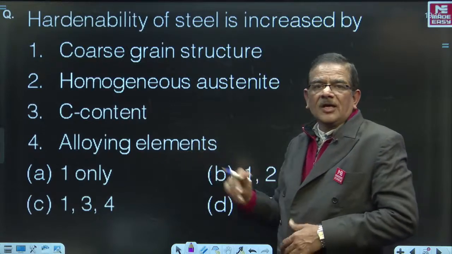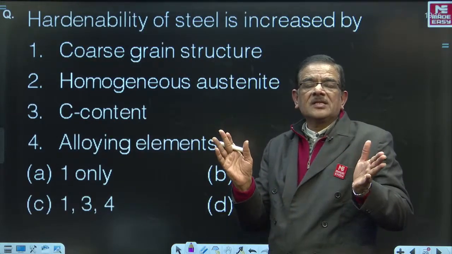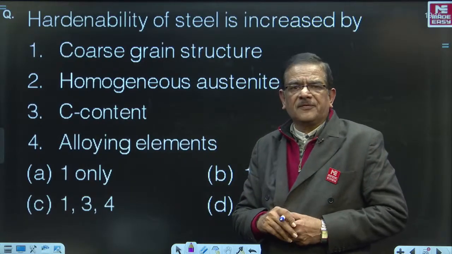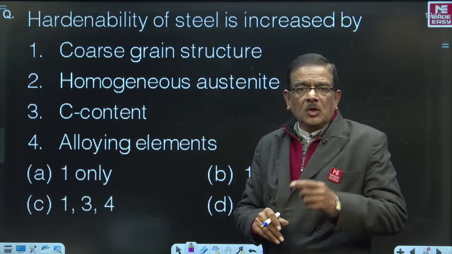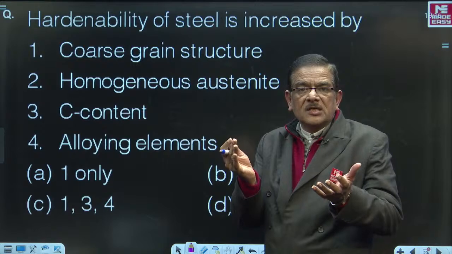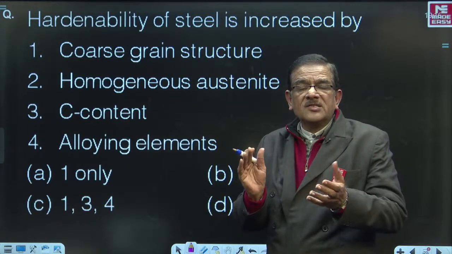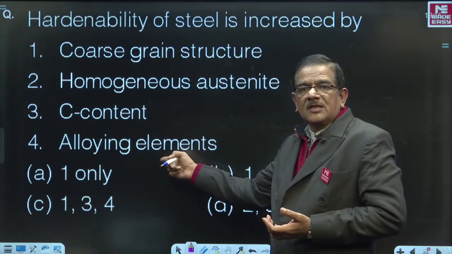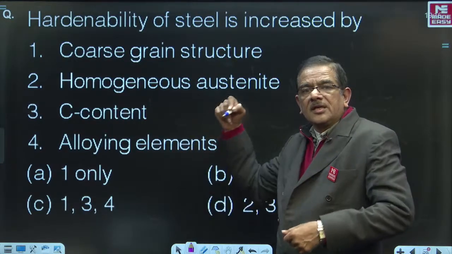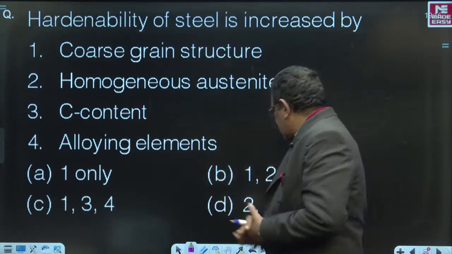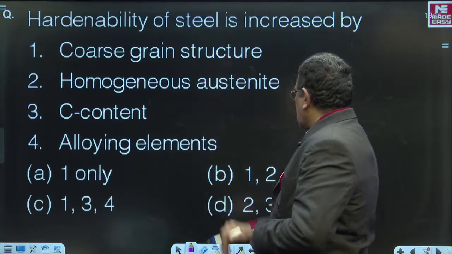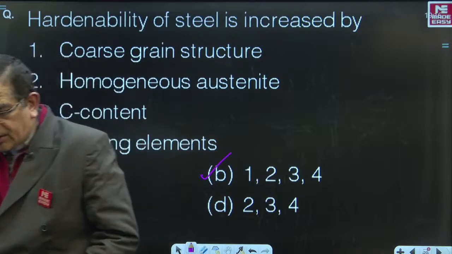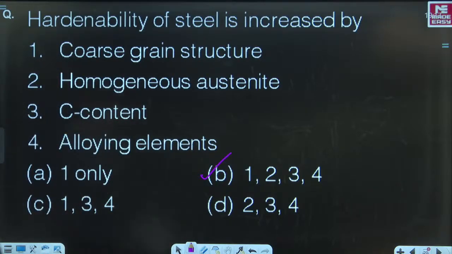Then by increasing alloying elements, alloy steels are having a more significant effect on critical cooling rate. Comparing between alloying elements and carbon content, alloying elements can drastically decrease the critical cooling rate. Therefore, alloying elements will result in decreasing the critical cooling rate and increasing of hardenability. Hence, we say that all these four are correct choices. So, the correct answer is 1, 2, 3, 4.